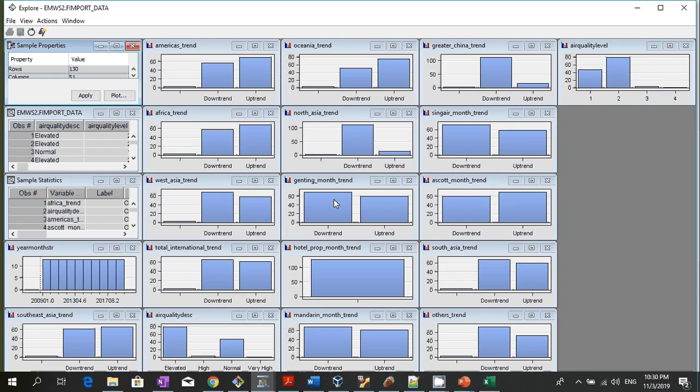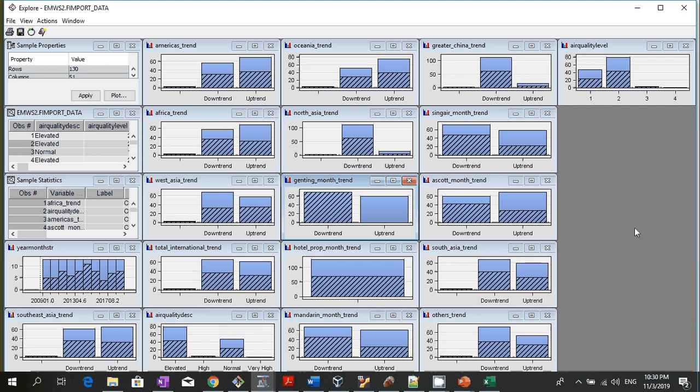Okay, let's look at the Singapore Genting trend again. Select the downtrend and see what happened to the others. Now you can see that when this is on downtrend, the majority of SingAir is on downtrend. ComfortDelGro majority of it is on downtrend. Mandarin is the same as well. So we can see a very strong correlation between the top tourism share and air quality.